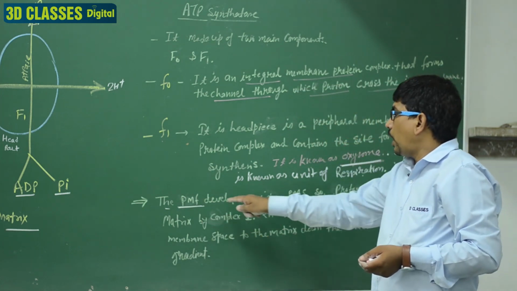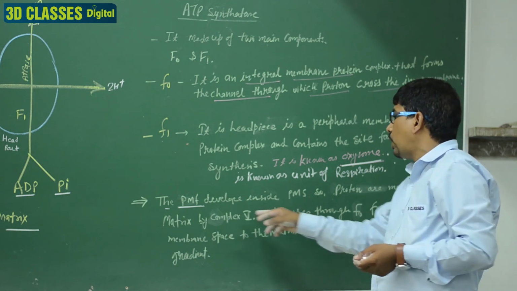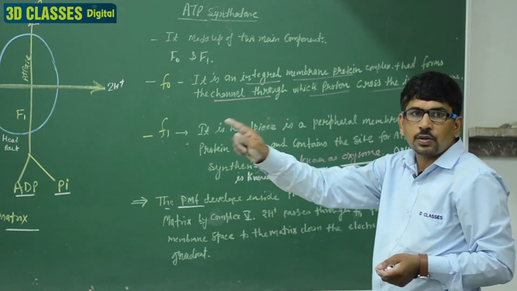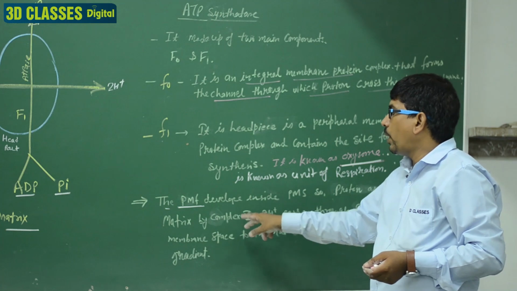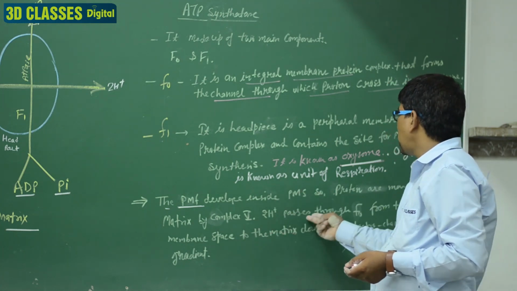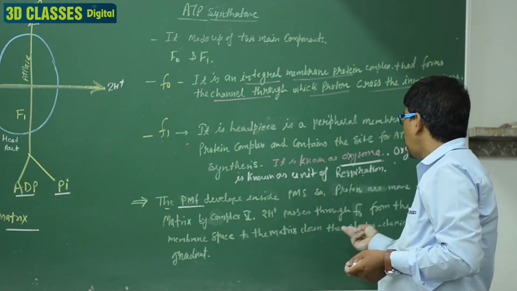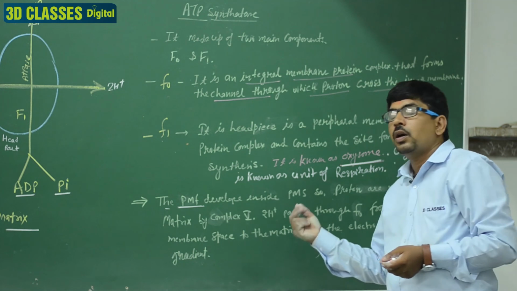Clear? And this force developed inside the PMS makes the protons move toward the matrix, outside to inside. By complex five, 2H, two protons pass through F0 from the inner membrane space to the matrix, down the electrochemical proton gradient.